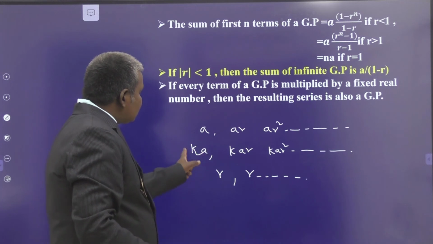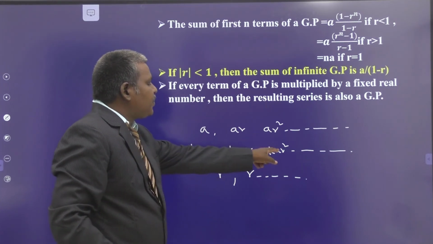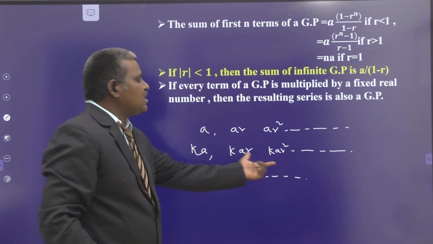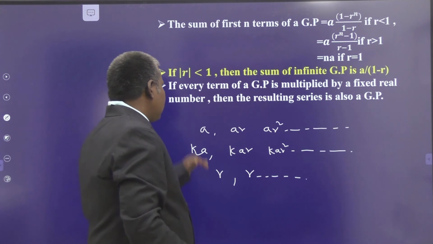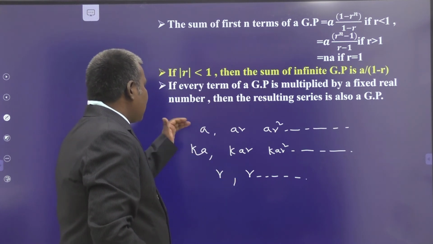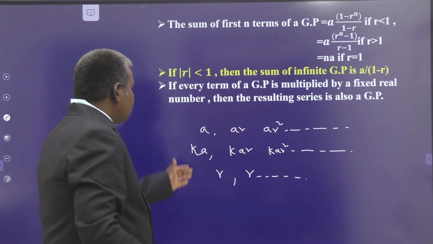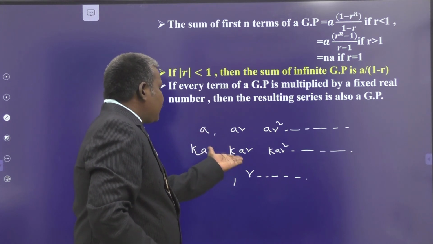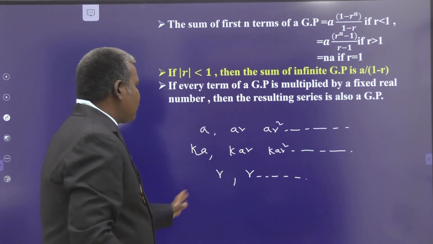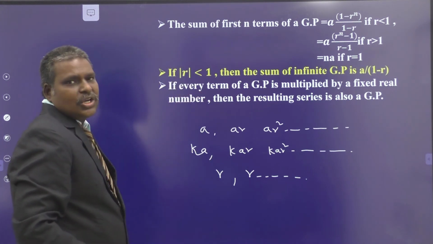By multiplying this term with r, we obtain the next term, and so on. So the resultant is also a geometric progression. The terms of the sequence or corresponding series maintain the geometric progression, because by multiplying a fixed constant to the preceding number, we obtain the next number. In the same order, we obtain the geometric progression. So the resultant is a geometric progression.